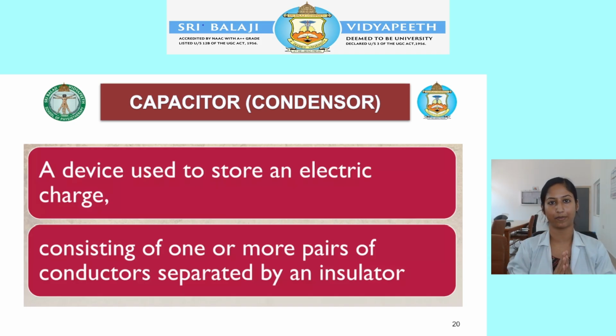In the construction of a capacitor, there are 2 metal plates which are placed close to each other. These 2 metal plates are placed close, but they will not touch or intersect. In between, they are separated by an insulating material called a dielectric. So in a capacitor you are going to see 2 metal plates placed close together, but they will not touch each other. In between, they are separated by a non-conducting insulating material called dielectric.